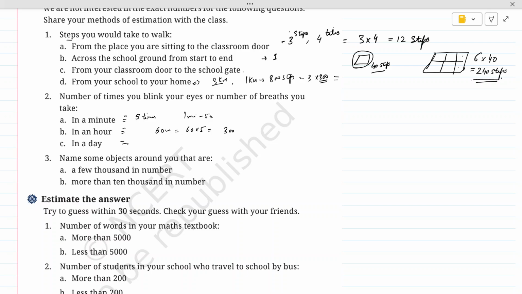Then we have the data in hour. We can use the same data to find it in a day. We know that in 1 hour I am blinking 300 times, or taking 300 breaths. That means in a day it will be 24 multiplied by 300 breaths. But in the case of blinking, you also have to consider that while sleeping we don't blink our eyes, so we have to subtract the amount of time we are sleeping. In the case of breaths you can take 24 only. So this is the general estimation which we have to do.